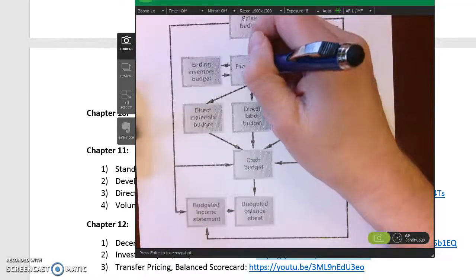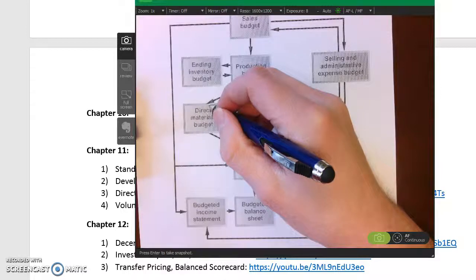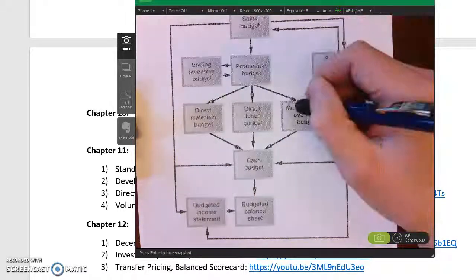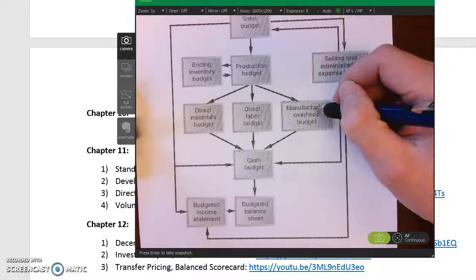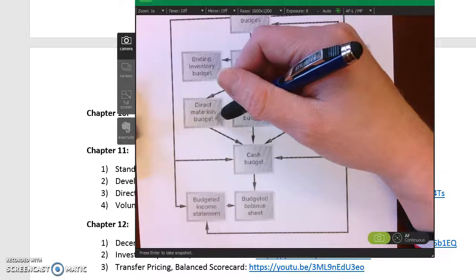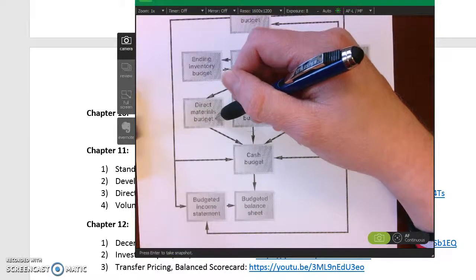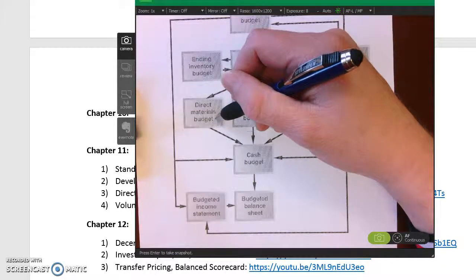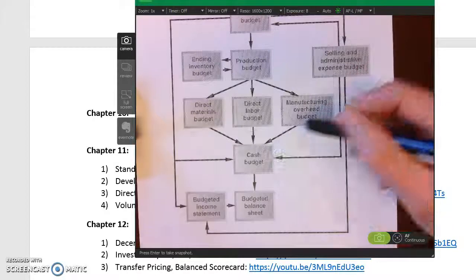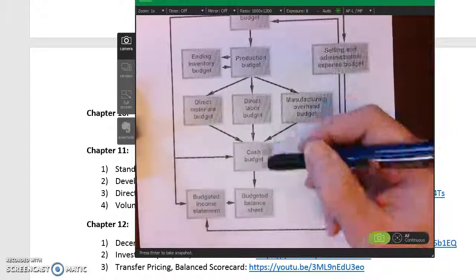Once we know how much we're going to produce, then that dictates how much we are going to buy of direct materials, how many people we are going to employ, and what our overhead is like. Then we can go from there. We can ask how much cash we have to pay out for our direct materials. We may have some situations where our creditors extend credit to us, so we can buy some of our materials on credit, which would be accounts payable. For our direct labor, how much do we have to pay for our labor, and how much do we have to pay for our manufacturing overhead?